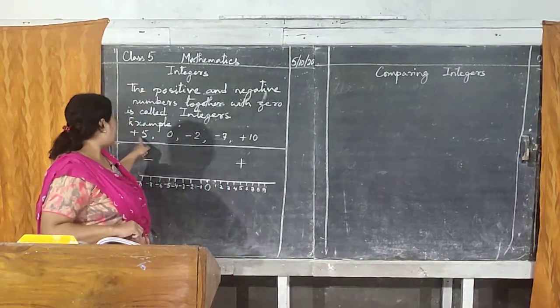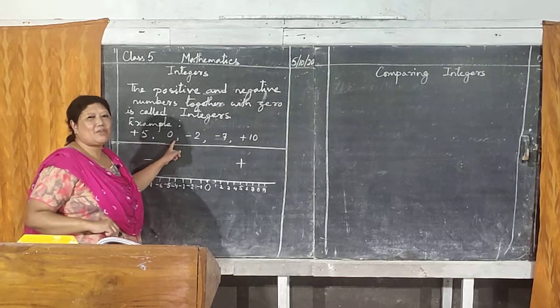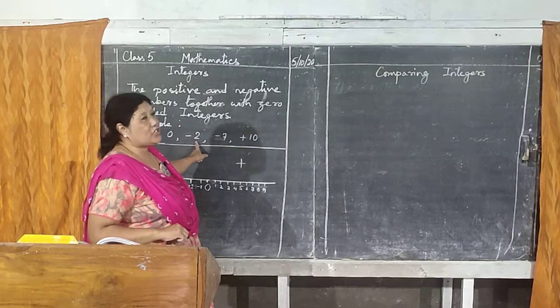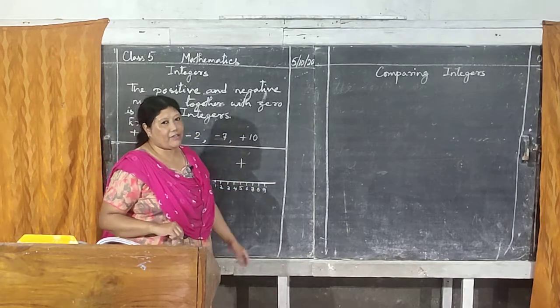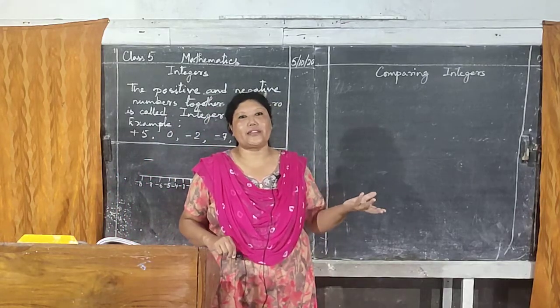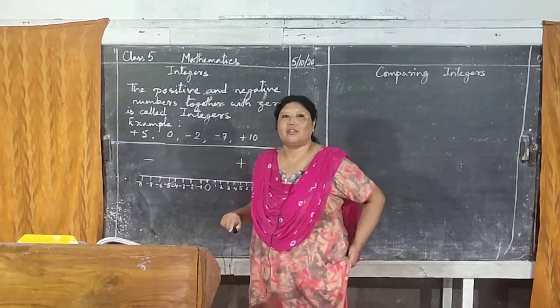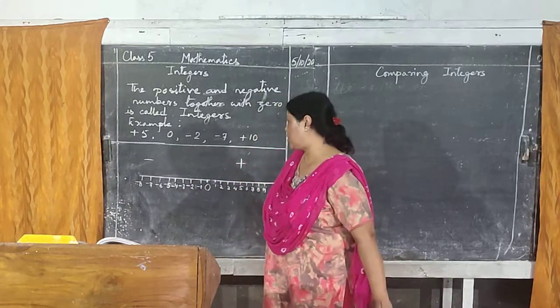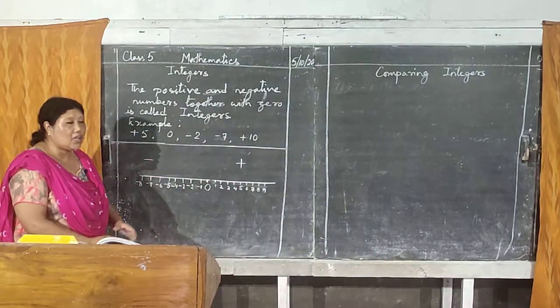Like you have positive means plus 5, and in between you have 0, minus 2 means negative, minus 2, minus 7, plus 10, plus 3, minus 6, minus 100, all these numbers are called integers. Now I am going to explain it with the help of a number line here.